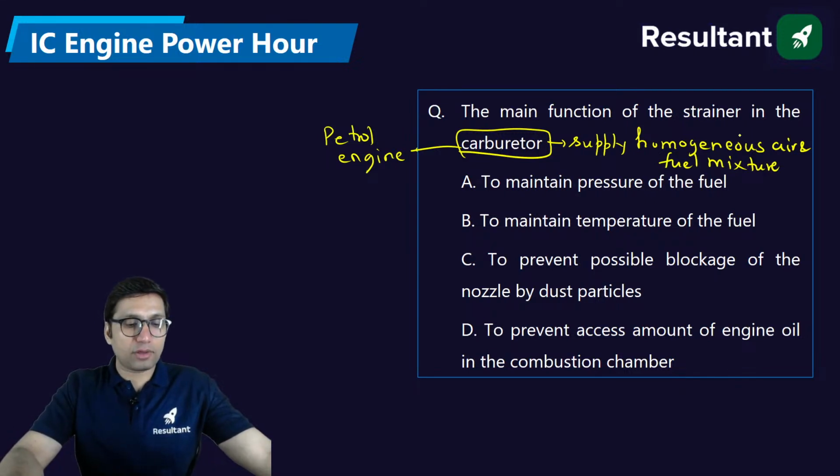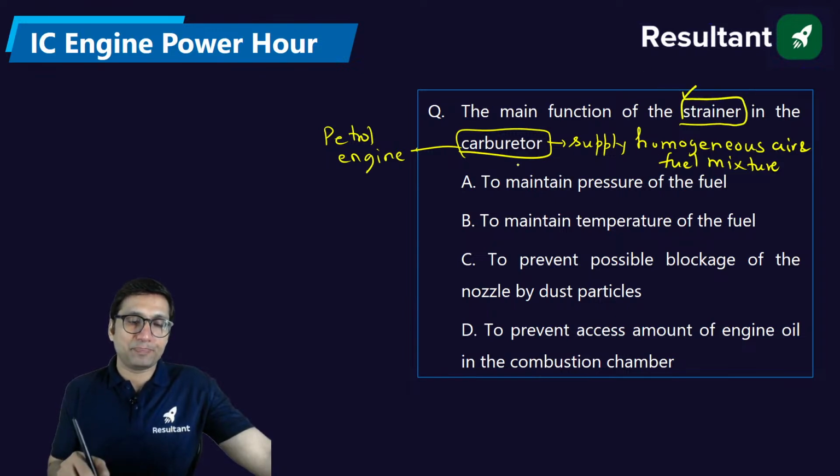But in the carburetor, we use something called a strainer. The strainer is a device used to separate dust particles. It is used to prevent possible blockage of the nozzle which injects the fuel. It prevents dust particles from entering the float chamber which contains the petrol.